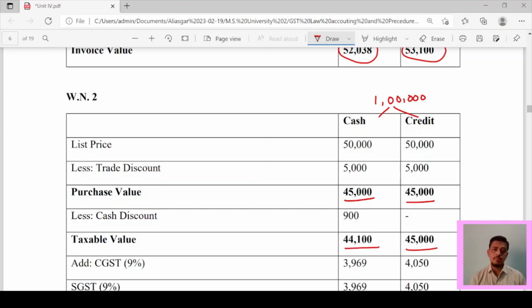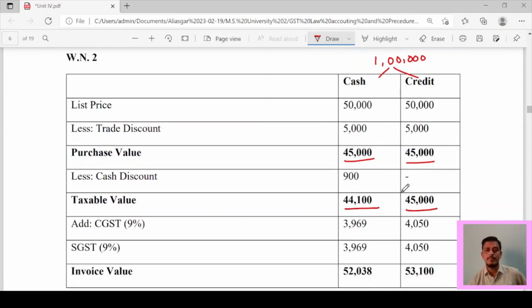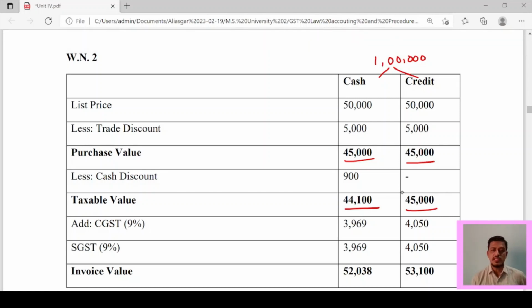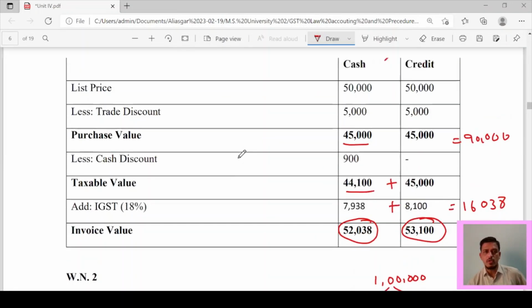If it is not pre-decided, then we still get the cash discount, but we charge GST on 45,000, then we don't charge on 44,100. So now here it is pre-decided, we are assuming that, and it is clearly given in the transaction. So add CGST at 9%, 3,969 on this value and 4,050 on this value. Same way SGST, and the invoice value is 52,038 and 53,100. So now how to pass the entry for the same transaction?